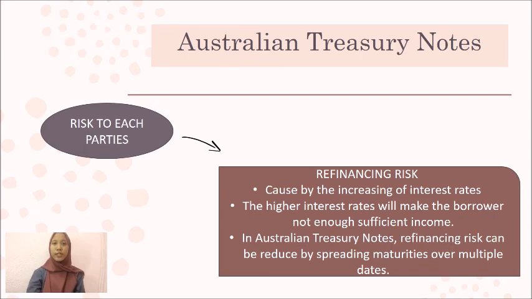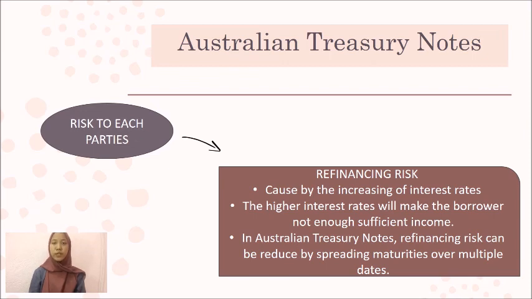The refinancing risk is actually the possibility that the borrower cannot refinance the existing debt. It is caused by the increase of interest rates. The higher interest rate will leave the borrower with insufficient income.